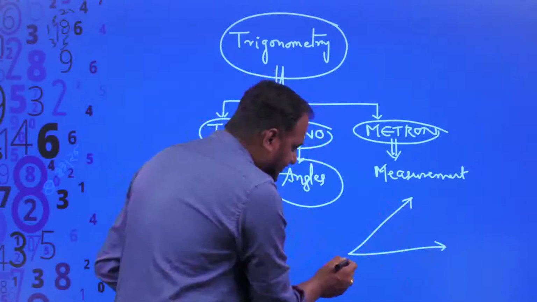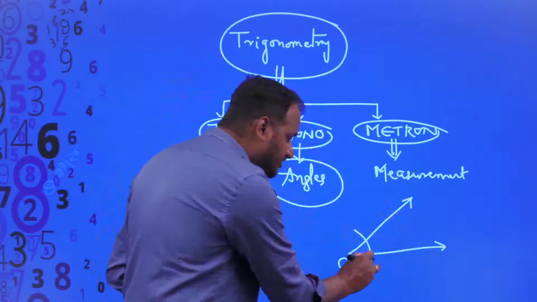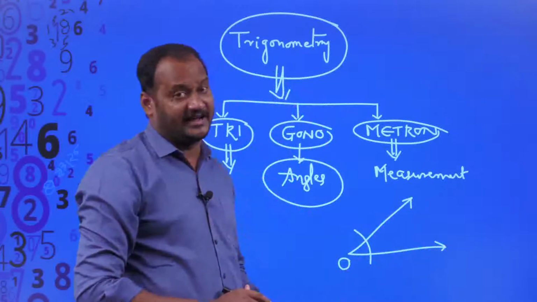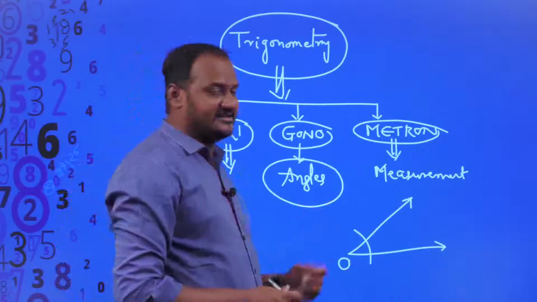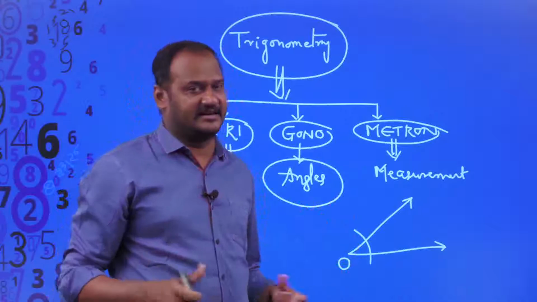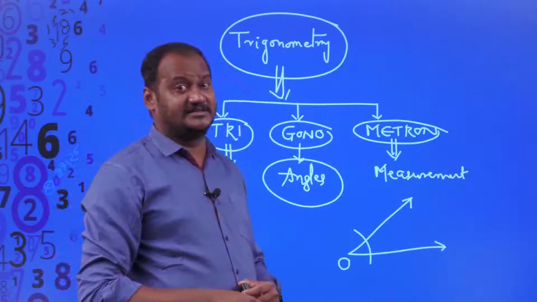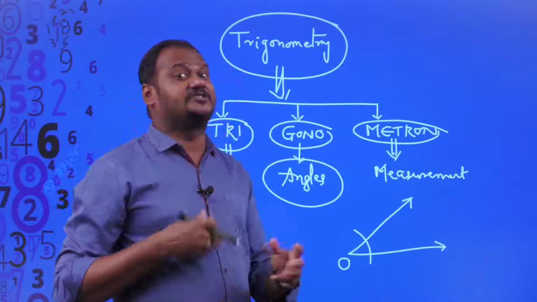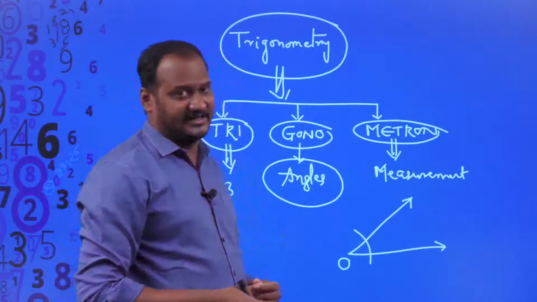Both rays start from an initial point O, and the combination of these two rays is said to be an angle. If you want to measure an angle, we simply say this angle is equal to 30 degrees or 40 degrees or 50 degrees or 90 degrees or 100 degrees, whatever it is. Apart from degrees, is there any other unit to measure an angle? That is what we have to think.